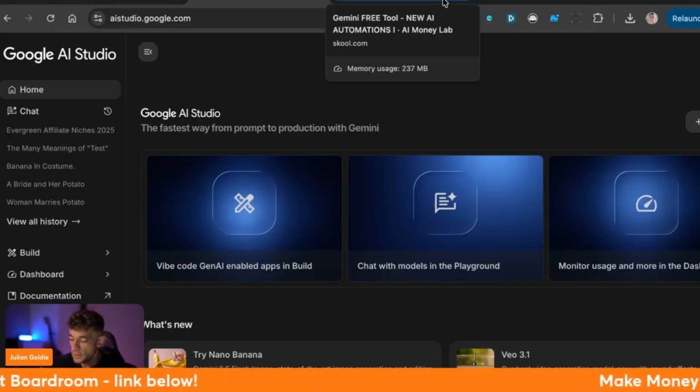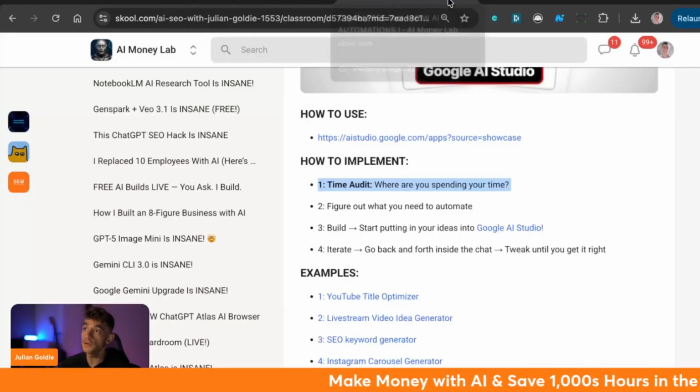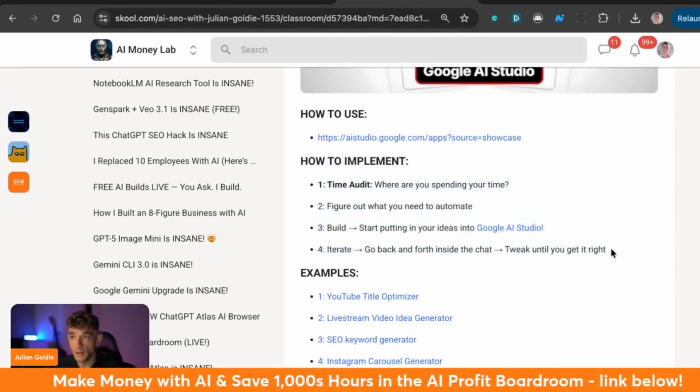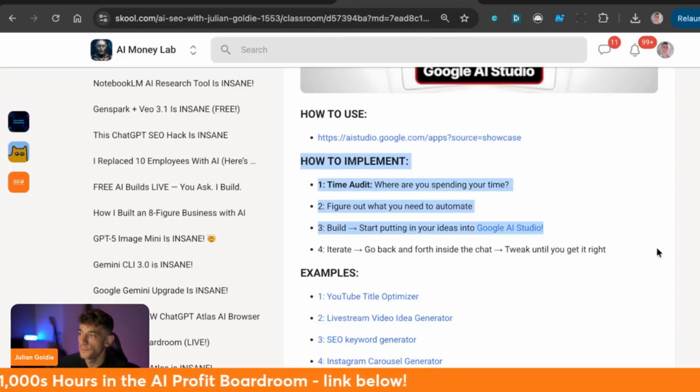Whereas, for example, if I am just doing everything myself and I'm not using this process right here, if you do not use this process, then how are you going to level up? How are you going to get more for your time? How are you going to get more leverage, right? You can't. And so this is what it's all about.